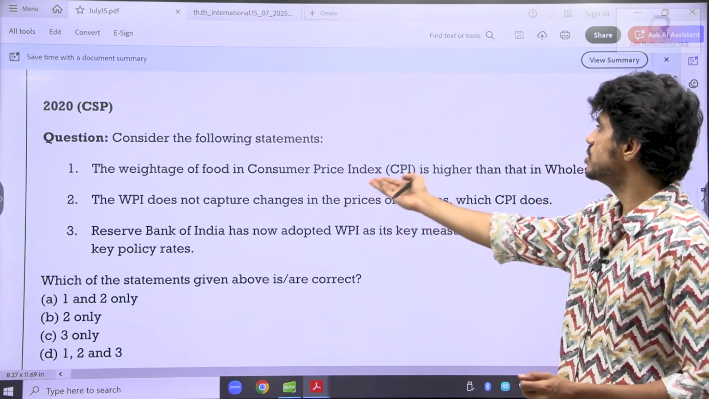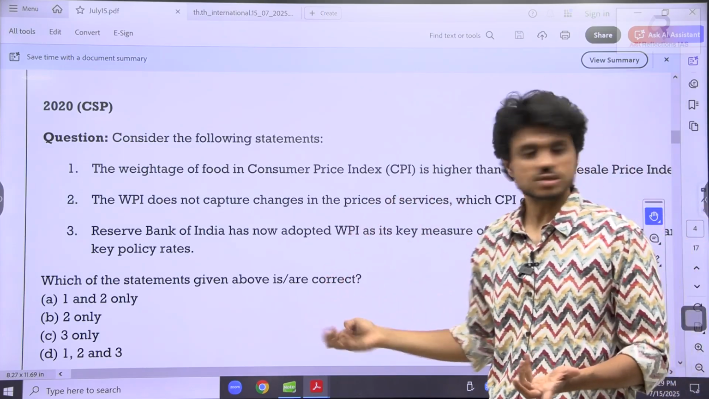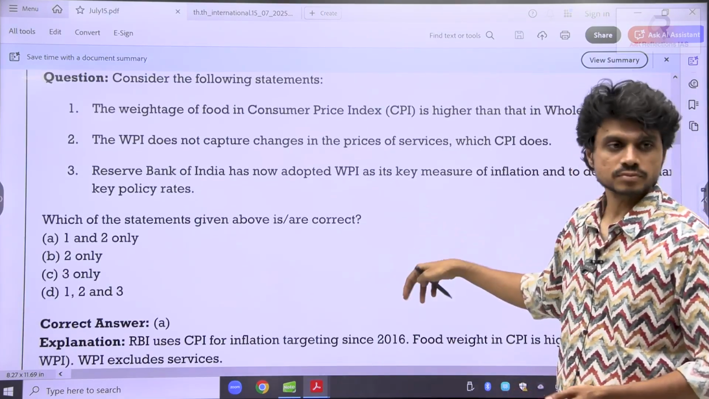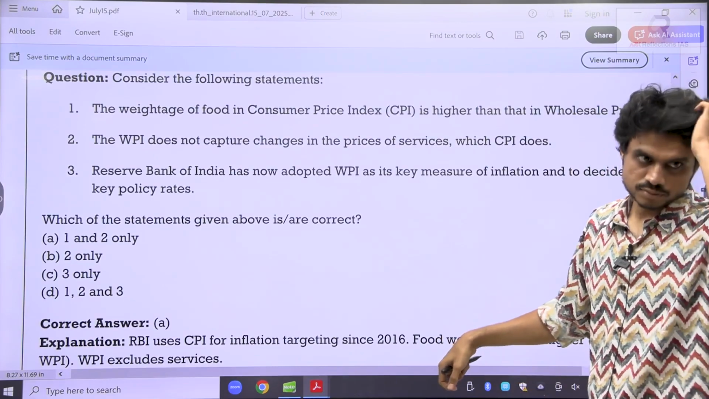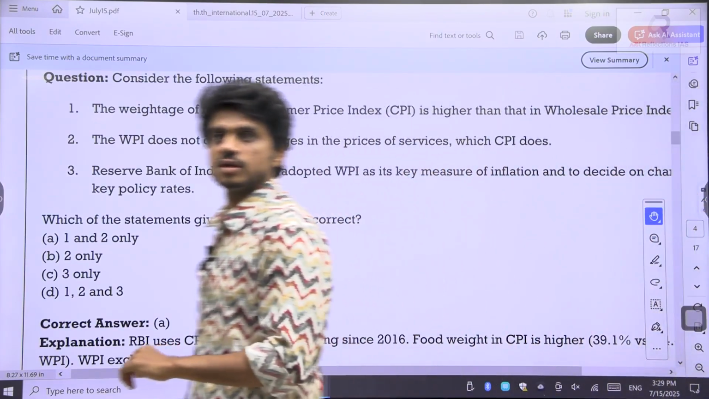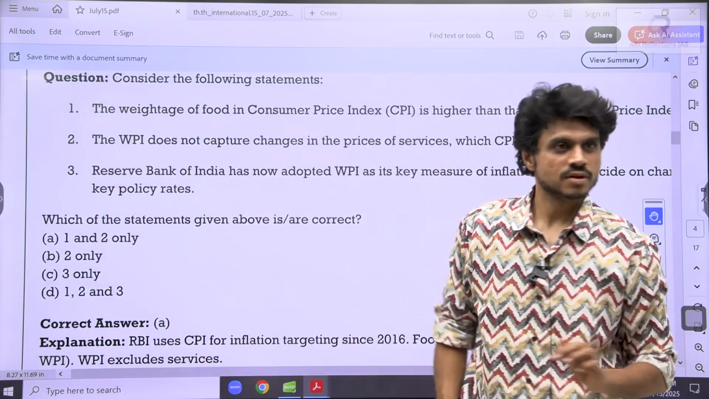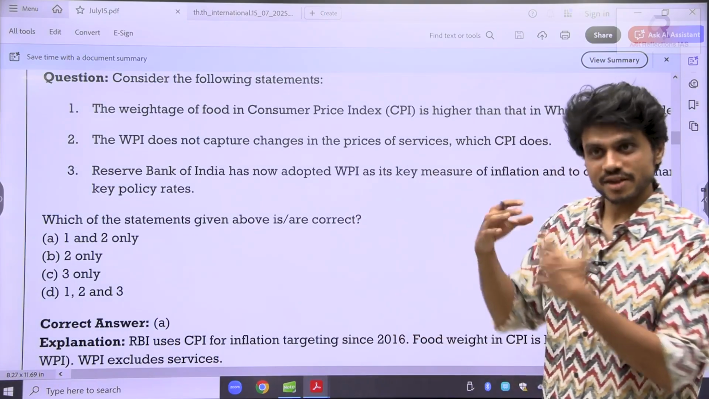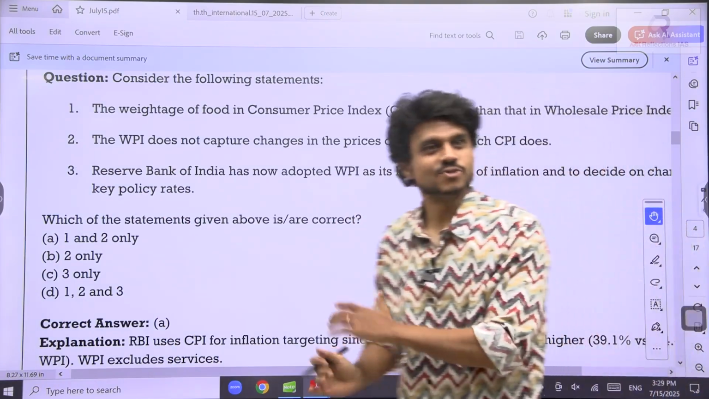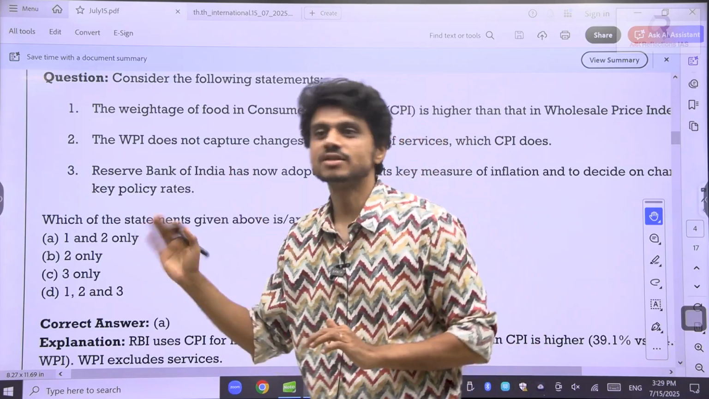Then, weightage of food in the consumer price index is higher than the WPI. Easy question. It is there, but the value is less. Clear? Can you see the level of easy questions? Are you getting confidence? So this is what I am saying. I am putting extra effort from my end. If you can put a little bit of extra effort from your side also, definitely you will get the results.